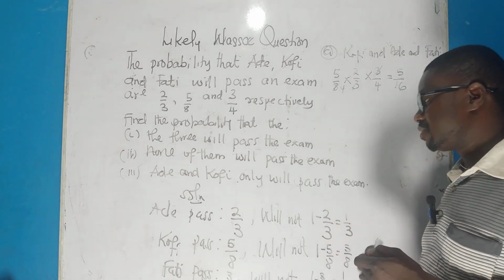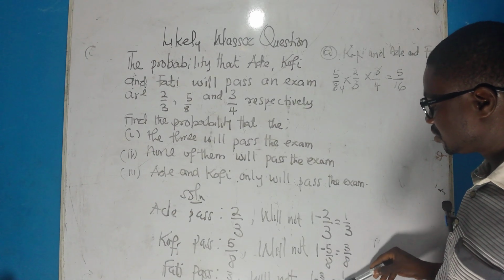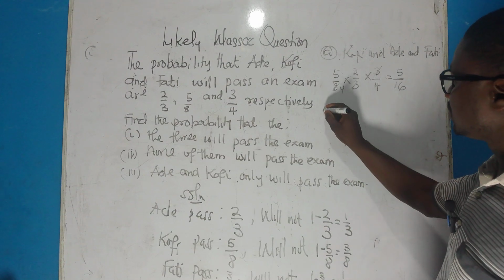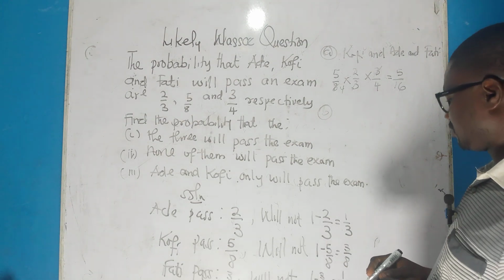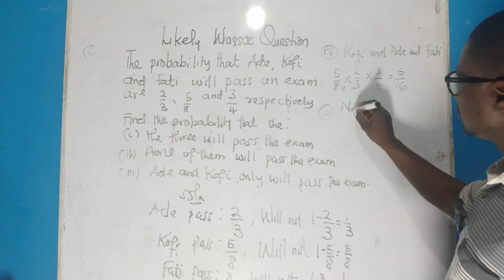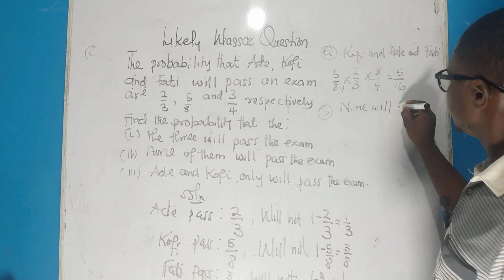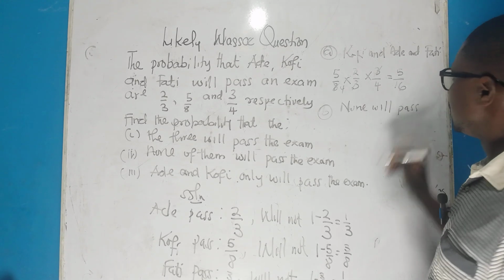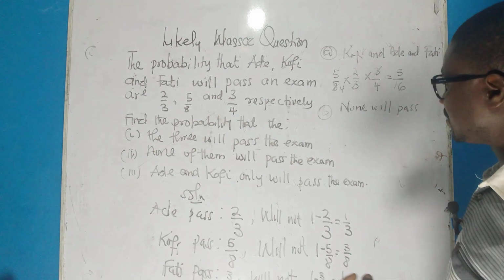Now let's move on to the second part of the question. None of them will pass. The none of them will pass are the values that will not, so you also have to multiply them. It means Kofi will not pass, Ade will not pass, and Fatih will not pass.